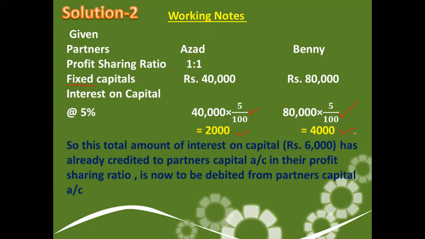The question comes here, net profit is not given. When net profit is not given, how will we know how much is given and not? It is understood that interest on capital is an appropriation item. Appropriation item means if profit is there, then only this amount will be given. So whenever the profit is not given, it is assumed that the firm must have earned a minimum of 6,000 profit that has been shared by the partners. It must be shared by the partners in their profit sharing ratio, so we'll take this amount back from them.